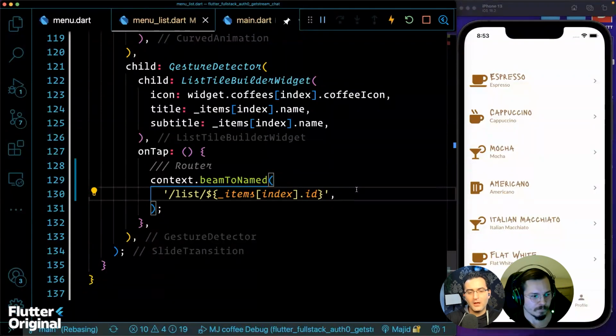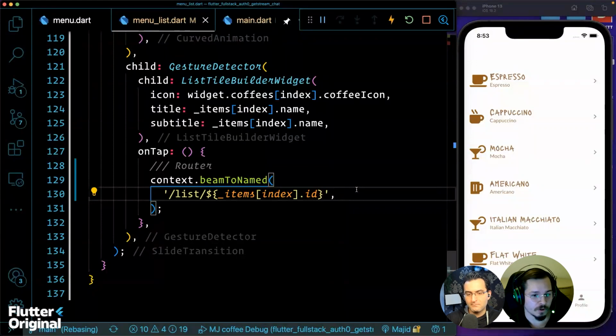This was possible also in Navigator 1. I'm just wondering how can we do that with Beamer in this case? Yeah, we could do that. An interesting thing to do maybe would be to pass the entire coffee object as data.